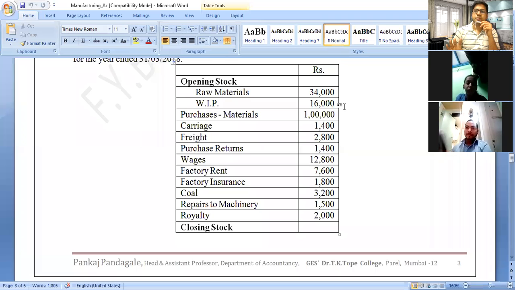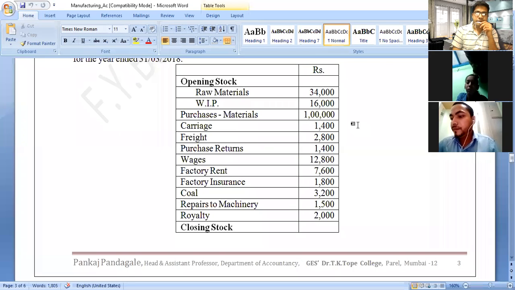One thing you have to keep in mind: in the manufacturing account we will record only factory related expenses on the debit side, and on the credit side factory related incomes. Those who are not speaking, mute yourself. I don't want any kind of other noises.